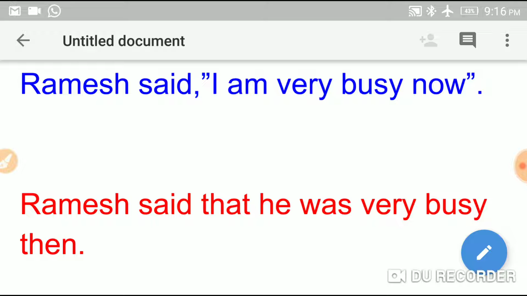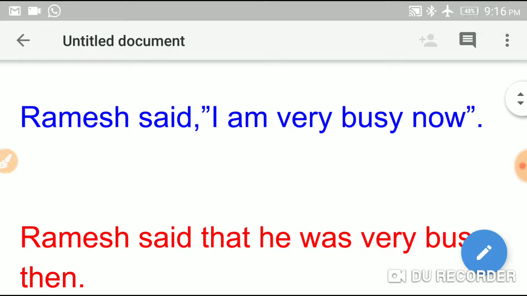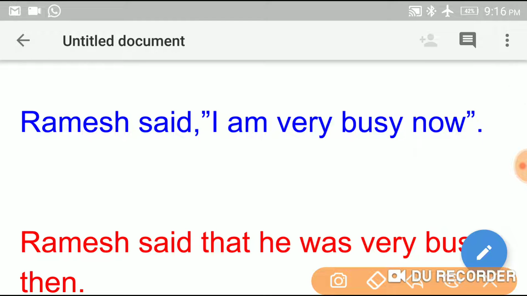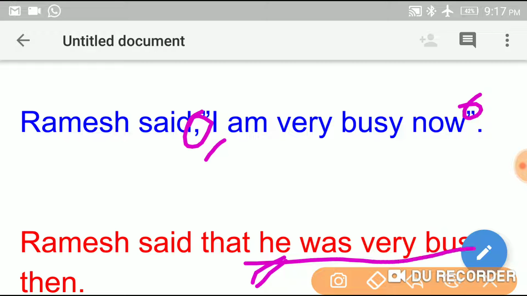Let us discuss once again. What are those important changes? The first one is we should remove commas and inverted commas. Then all the first person changes into third person. Before the indirect statement, that is, he was very busy then, we have to use the conjunction that.